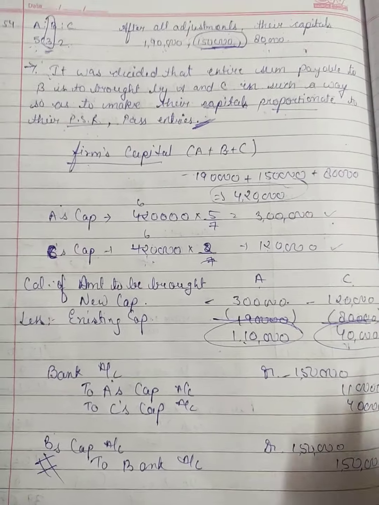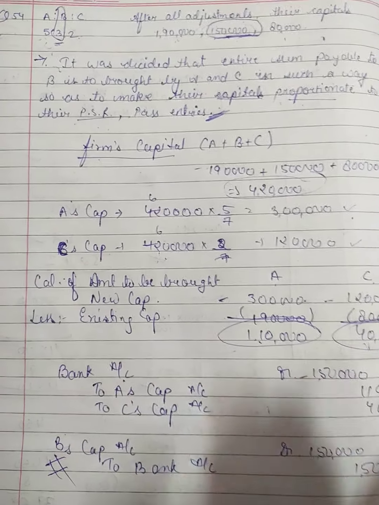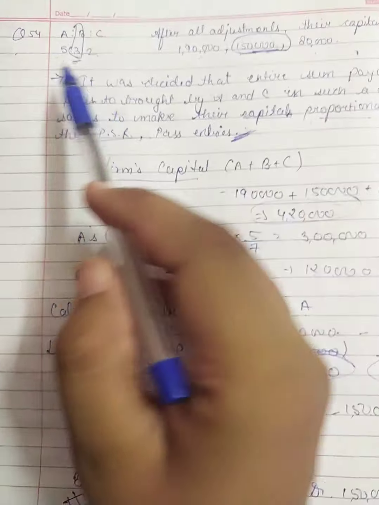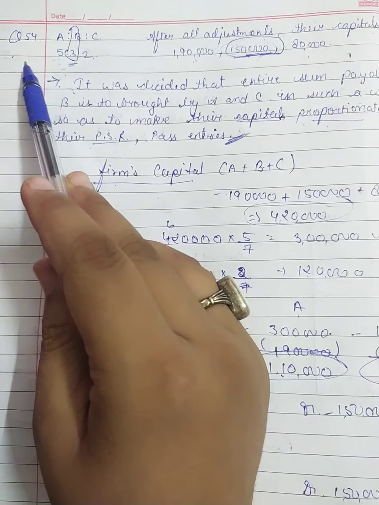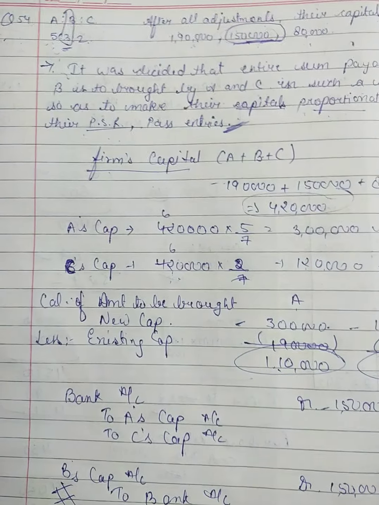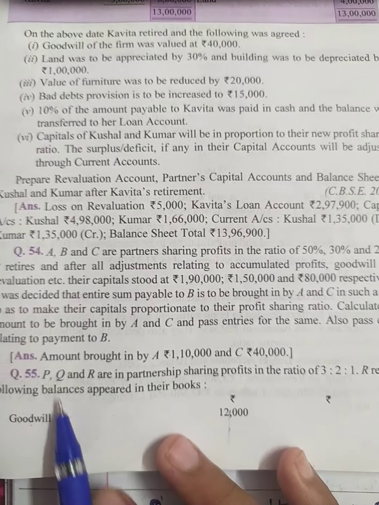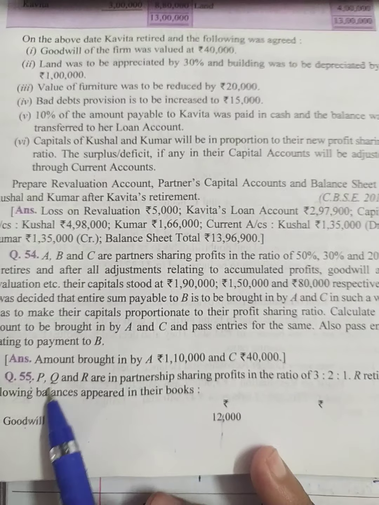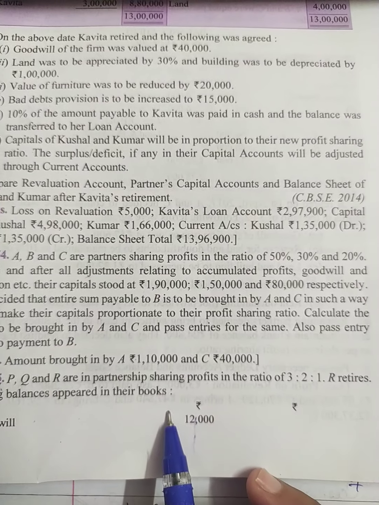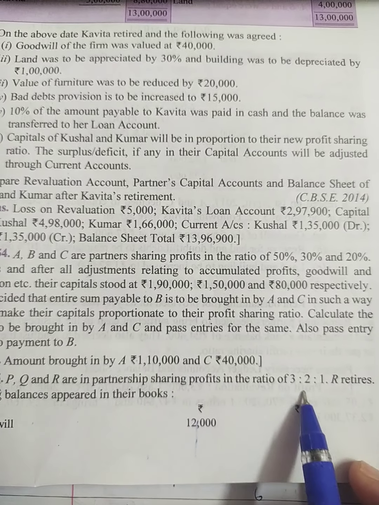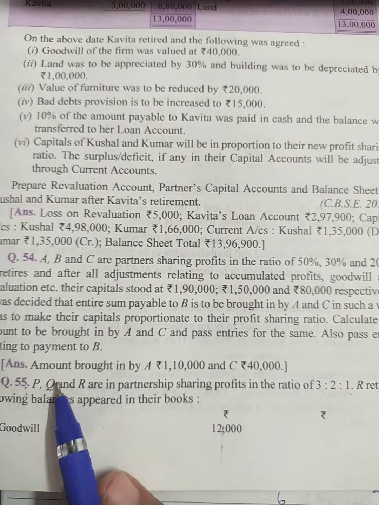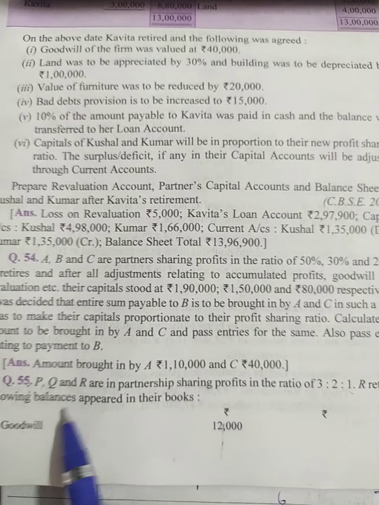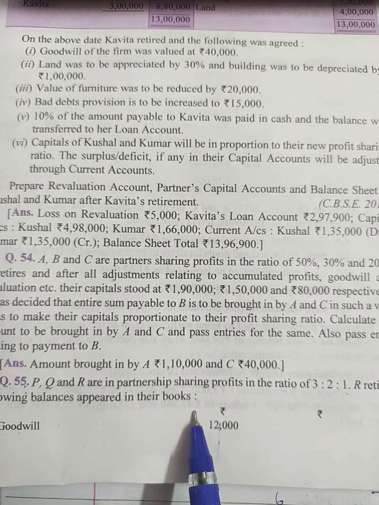Okay, so students, let's take one more example like this. We have done question number 54. Now come to question number 55. P, Q, R are in partnership sharing profits in 3-2-1. R is retiring from the firm and following balances appeared in their books.